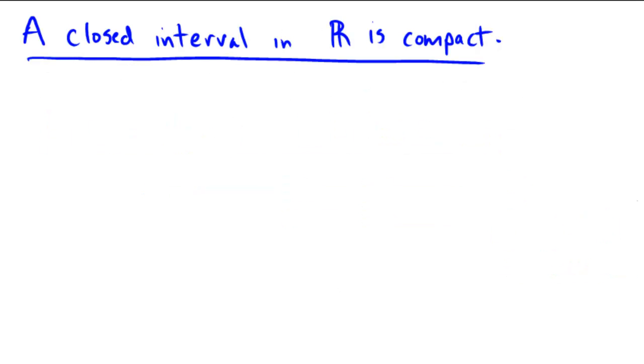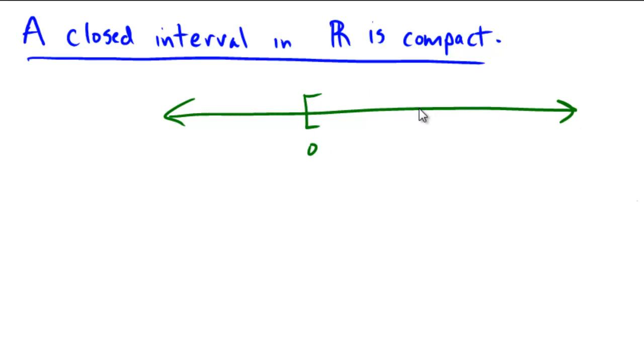Okay, so why don't we try an example that is compact, and I'll try to explain why it is compact. It turns out a closed interval in R is compact. This is, of course, the Heine-Borel theorem: a closed interval that's bounded, sorry, it has to be closed and bounded, would be compact. But if we take an interval, that's certainly going to be bounded. So let's just draw ourselves a quick picture here. And we'll let this one go from 0 to 1.